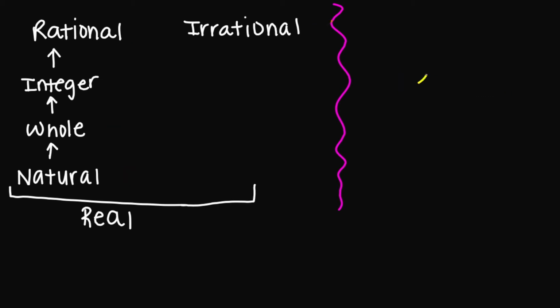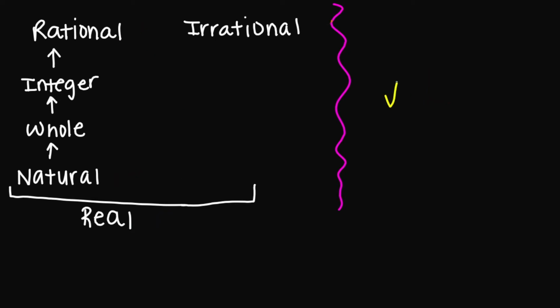What about the number 1? Is the number 1 a natural number? Yes, it is. Is the number 1 a whole number? Yes. If it's a natural number, it's a whole number. Is number 1 an integer? Yes. Is it a rational number? Yes, it is. It's not irrational. And is it a real number? Yes, it is. So the number 1 is natural, whole, integer, rational, and real.